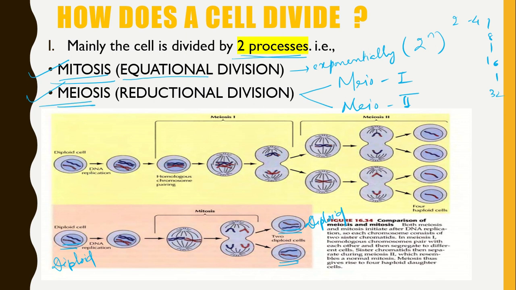Meiosis is further divided into two, meiosis 1 and meiosis 2. The meiosis 1 division is the reductional division. Reductional means the chromosome number is reduced to half, from 2n to n. And meiosis 2 is just equal to mitosis. So this is mitosis and meiosis in brief.